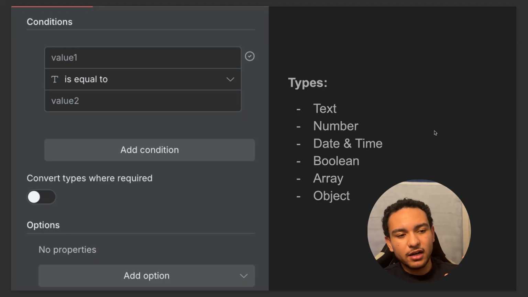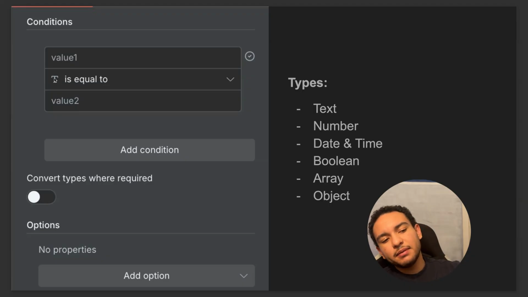Here within that if node, this is what you're going to see when you open it. You're going to see the conditions, where the value is equal to this other value. And where you see this is equal to, it's going to show you this little T. That means string, so basically text.